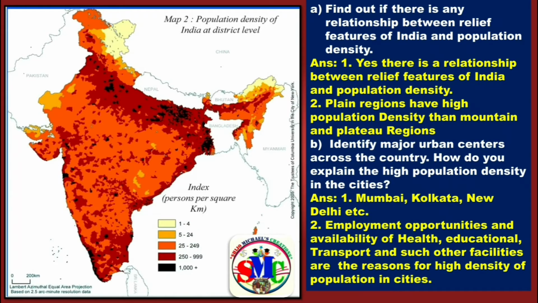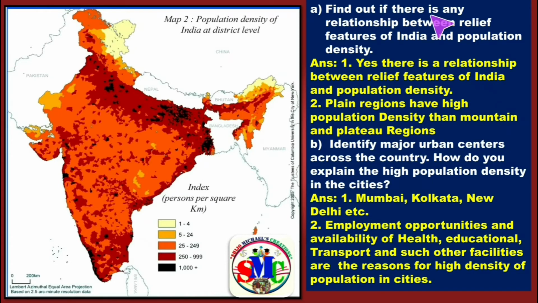Now let us move to another important map reading question. Here is the map. Go through that and you have to understand that all the answers related to this map will not be given in this map itself. You will be getting some general questions also in relation to this map. So here is a question.